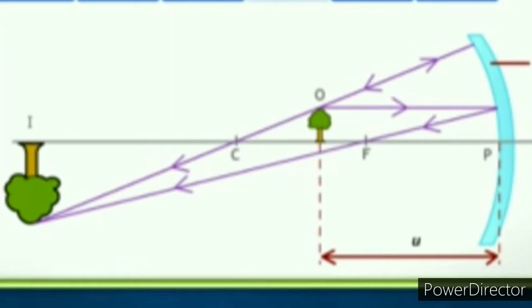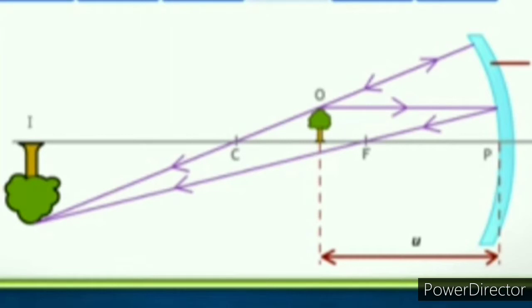Here is one picture. In this picture you can see that the image is formed by the real cut of the two rays, and that's why this type of image is found on the screen. This thing you have to remember, that concave mirrors give the real images.